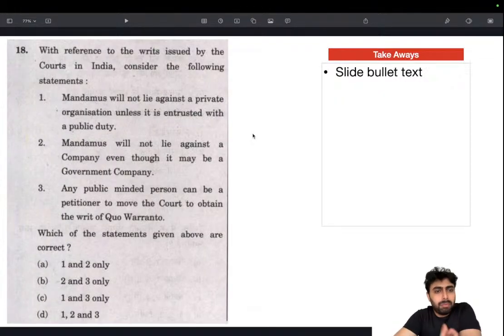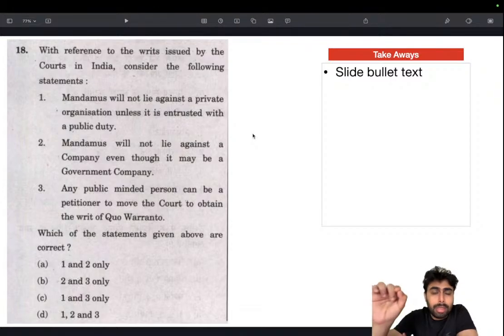Okay, writs, very important. Article 32 and 226. They are the ones dealing with writs. Mandamus will not lie against a private organization unless it is entrusted with public duty. Right off the bat, if you are learning writs, you need to understand a few things. These are all Latin words. It's always better to know the meaning.